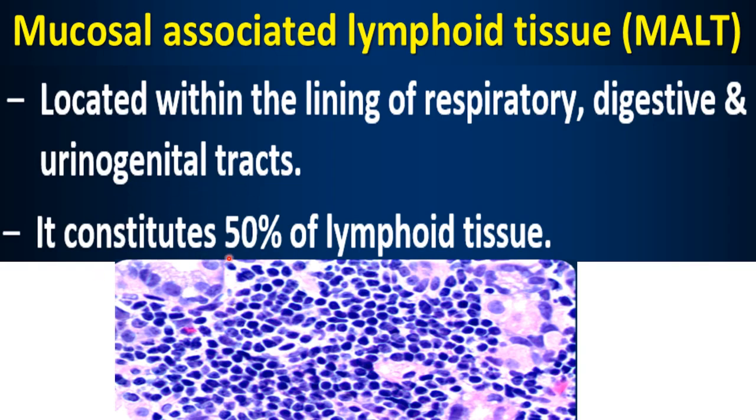This MALT contributes 50% of lymphoid tissue. These are found in the lining of all the systems, it is present. That's why it is forming a major part of the lymphoid tissue. Here you can see in the diagram, this is lymphoid tissue.